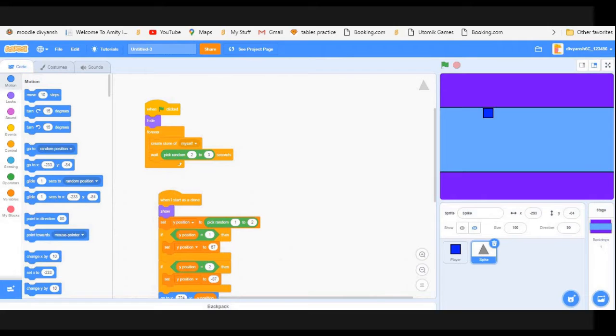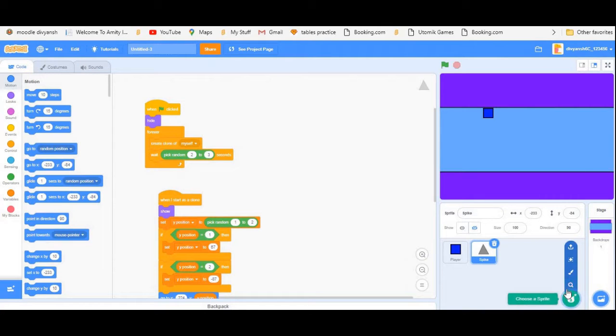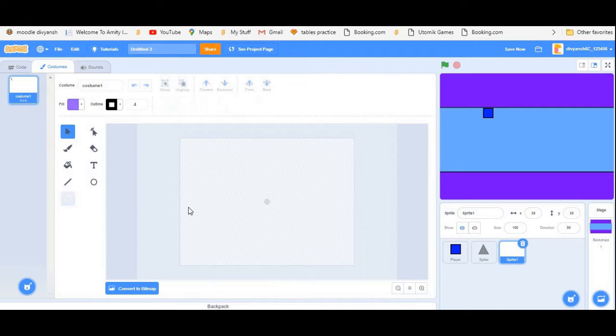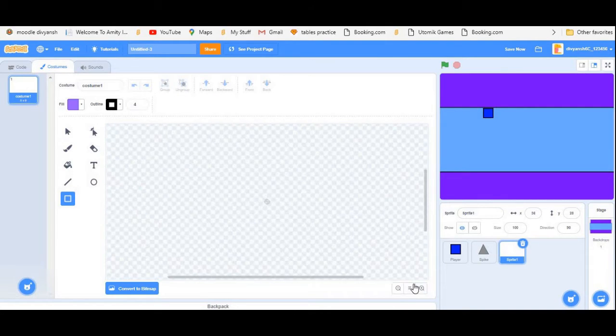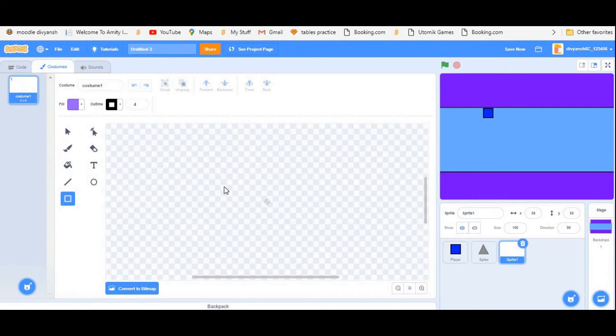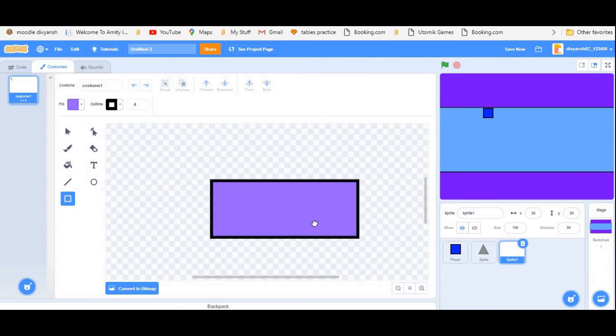In this video, we are going to make a play button and make a player die if we touch the spikes. So first, go to choose a sprite and click paint. We are creating a new button. Zoom in and create a rectangle.